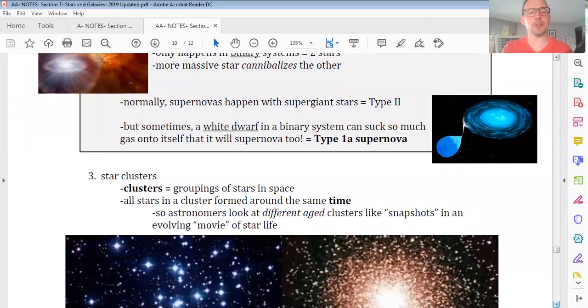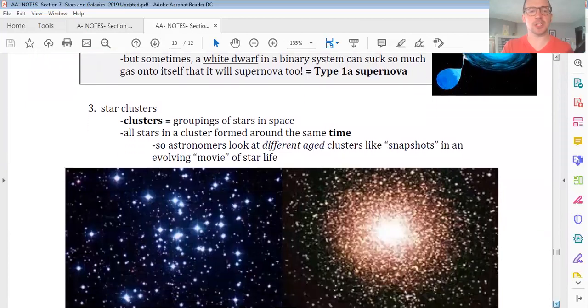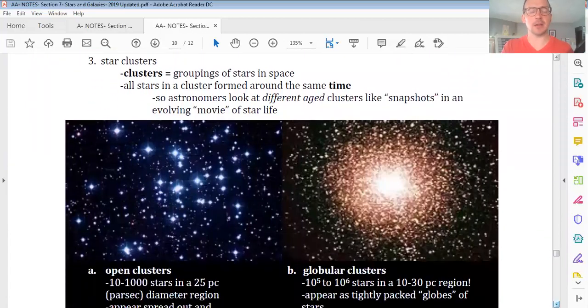Okay, the final thing we'll talk about here, and I got some beautiful illustrations for you. This is before I ask another couple questions. You might also remember from your star charts, there's a symbol of a dotted circle on them. These are star clusters. They are groupings of stars in space. Now, the reason that astronomers are so excited about these, everybody, not only are star clusters beautiful, but it basically gives us a movie of how stellar evolution is working.